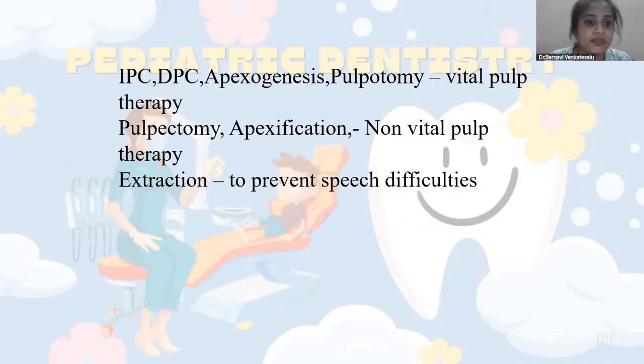Whereas for non-vital pulp therapies, there are two. One is your pulpectomy and the next is your apexification. The RCT in permanent teeth is your pulpectomy in your primary dentition, right? Apexification is done in your young permanent teeth, okay? Not in permanent teeth, in your young permanent teeth. I'll discuss that in later slides. And extraction, as I said, is avoided to prevent speech difficulties.